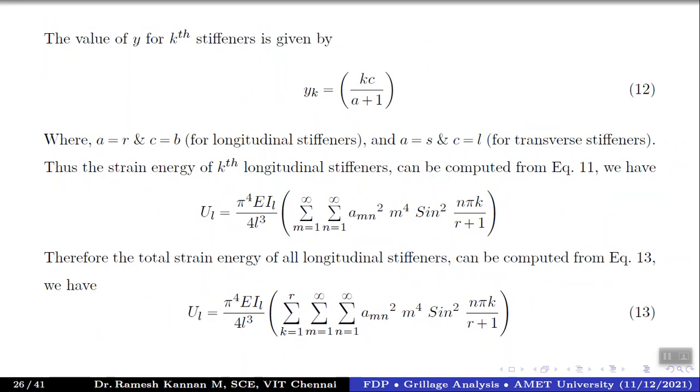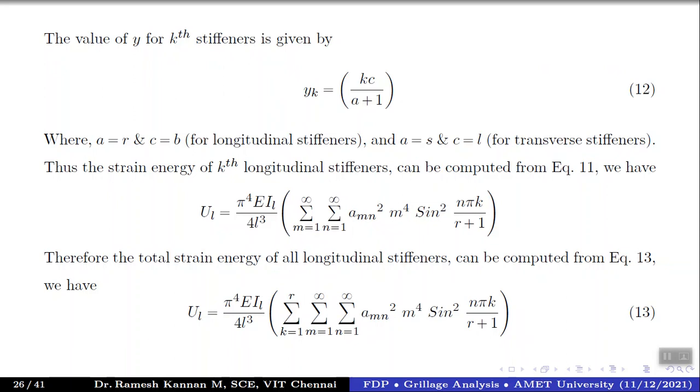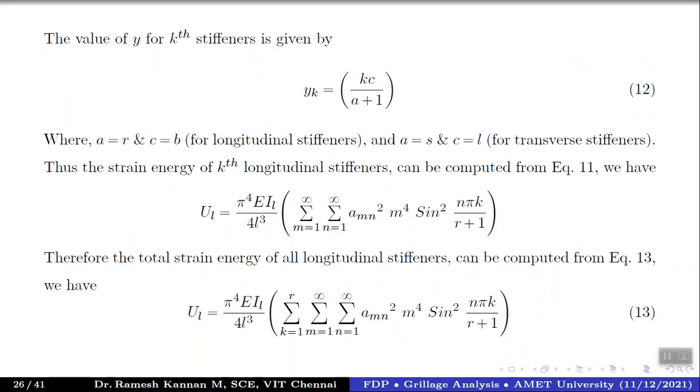Similarly, once we found out the total strain for all longitudinal stiffeners, we can also find a total strain for all transverse stiffeners as well, right? So the total strain of all transverse stiffeners, like we change the IL, which is the moment of inertia of this, to IB, moment of inertia of the transverse beam. And as I told you, longitudinal depends on the transverse parameter.